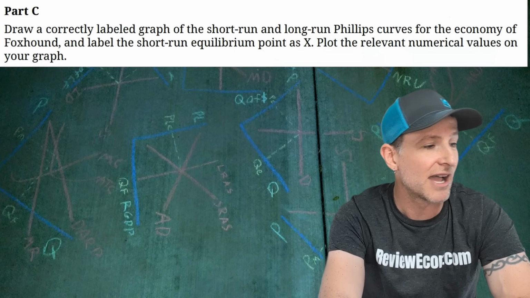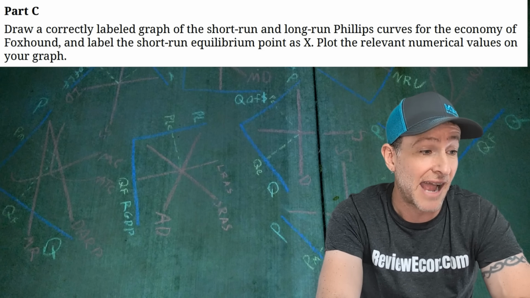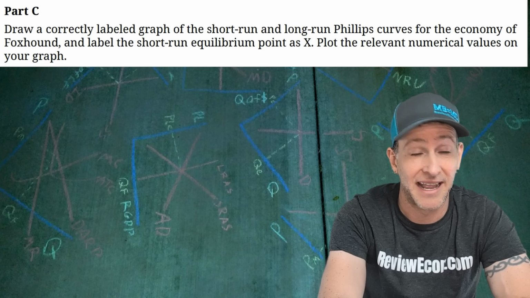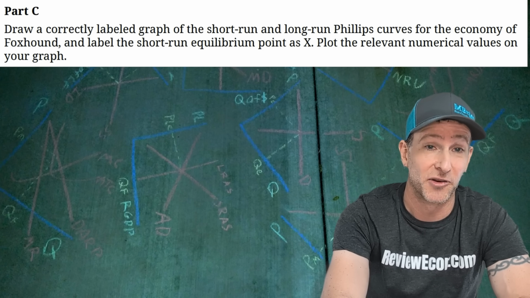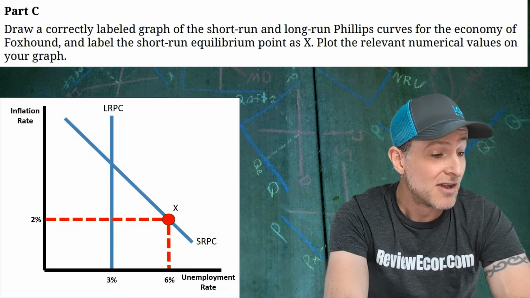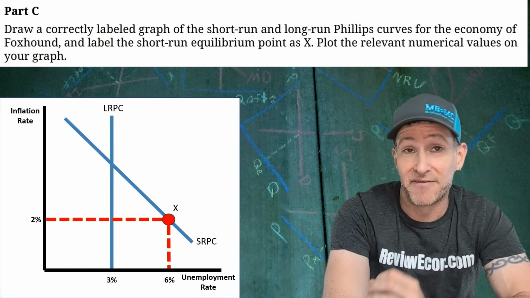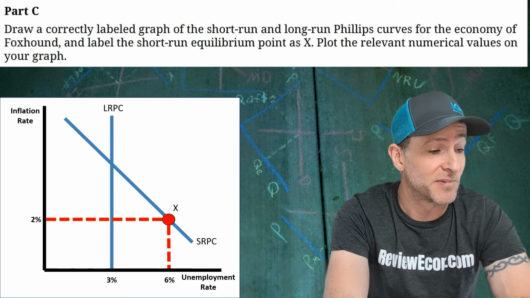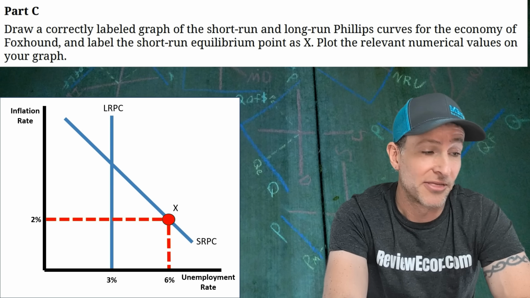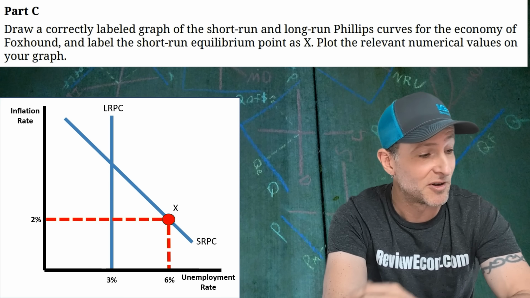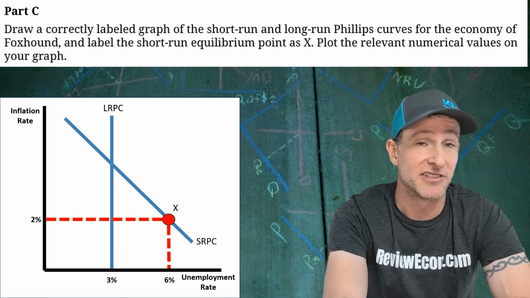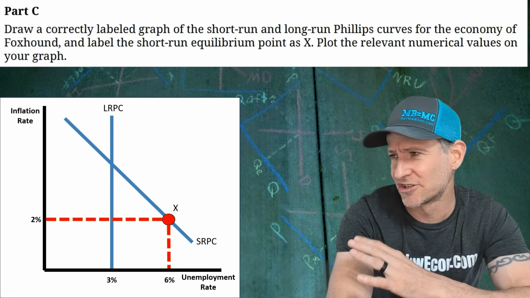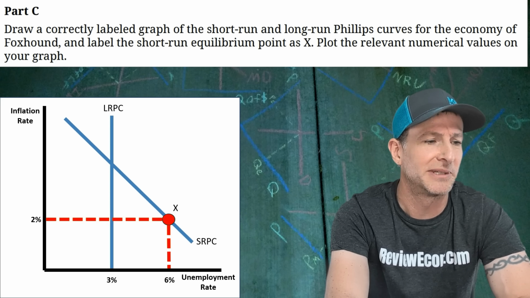Over to part C, draw a correctly labeled graph of the short run Phillips curve and long run Phillips curve. And we're going to label the current short run equilibrium as point X, and we're going to plot the relevant values on the graph. And so here's what I've got here. We have our downward sloping short run Phillips curve. I have the current equilibrium unemployment rate that I just calculated. That is 6%. And I have a 3% natural rate, that's from the table up above, and we have the current inflation rate as 2%, also from the table we already saw. All right, I think you'll get 2 points from this. I'm not exactly sure where those points are going to fall, but I think the graph will be 2 points.